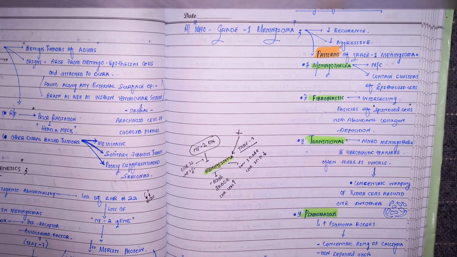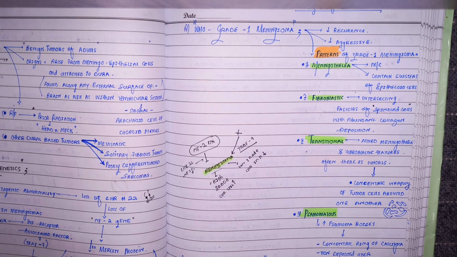इसके अलावा ट्रांजिशनल की एक और बहुत ज़बरदस्त करेक्टरिस्टिक फीचर है that there is the presence of whorls. Whorls are present in the transitional variety of WHO grade 1 meningioma. What do you mean by these whorls? Whorls are the concentric wrapping of the tumor cells around one another. Can you see?